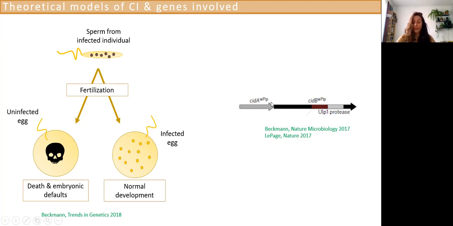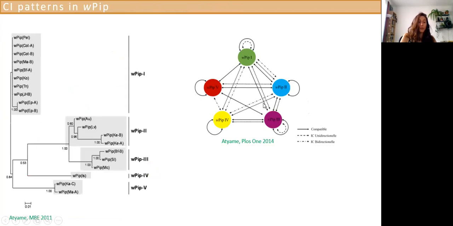Some genes implied in this have been found 3 years ago, so quite recently, and they're called CytA and CytB in the Wolbachia that is infecting pipiens, so wPip. The reason why we're studying wPip is that it does quite a lot of interesting things.